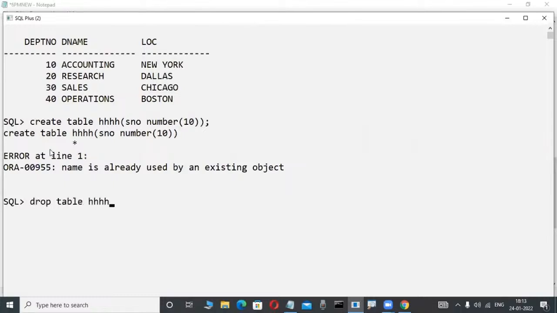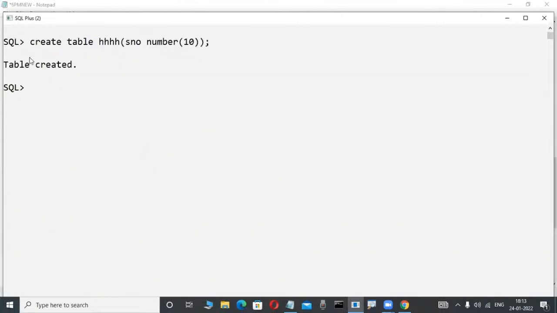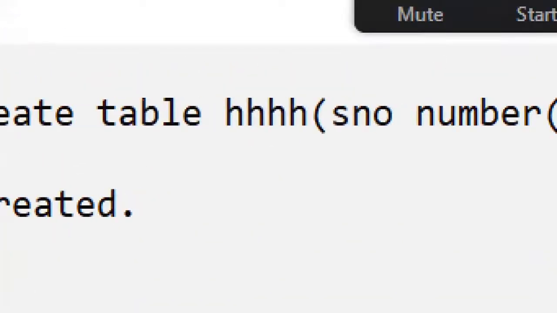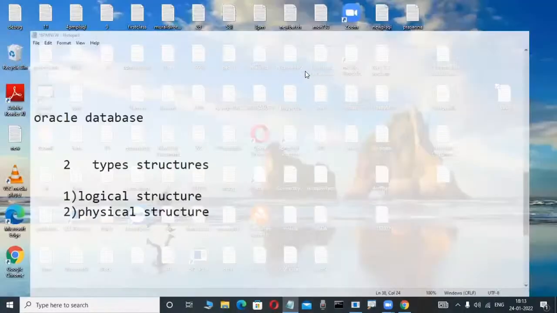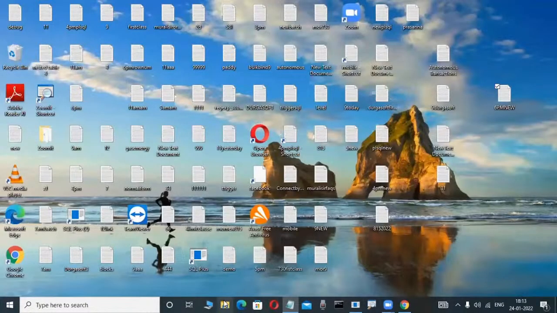Already these tables are there, and suppose I create this table in my database, it is not visible in the operating system.